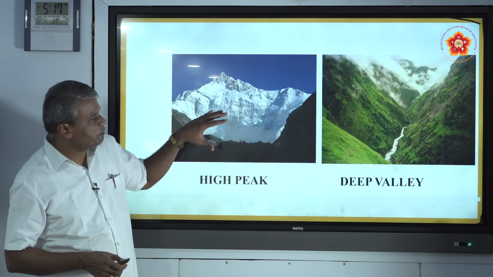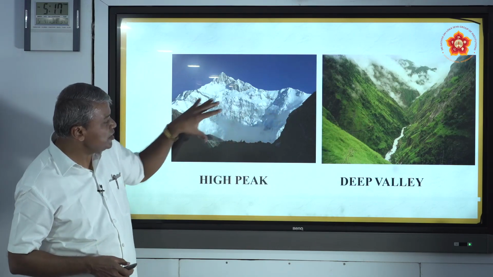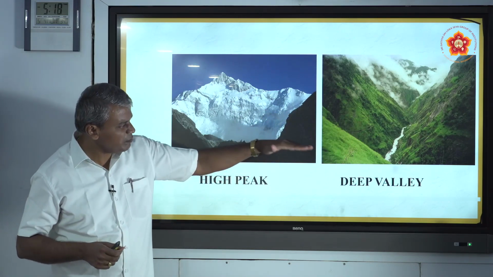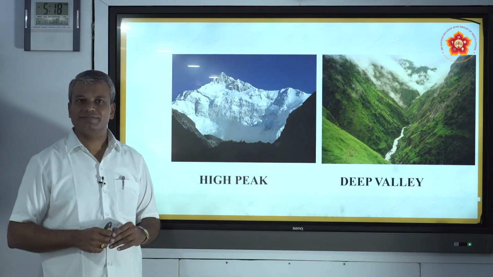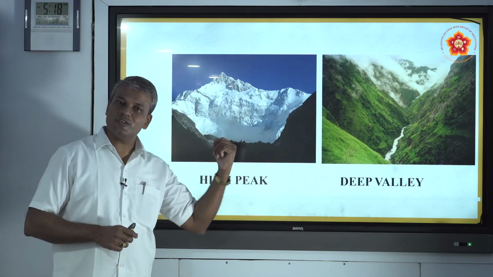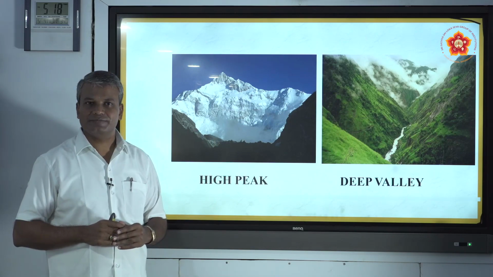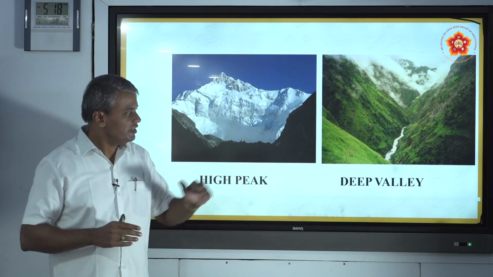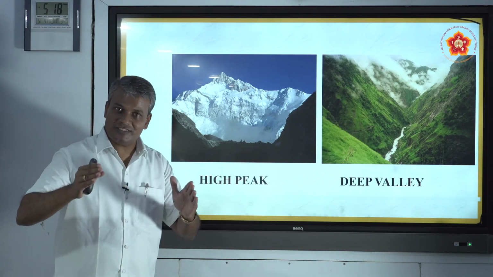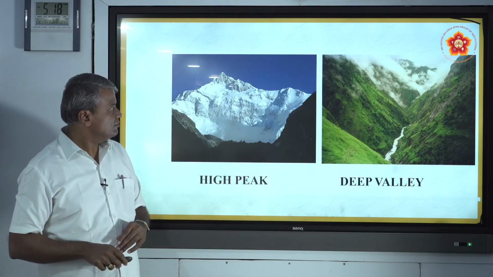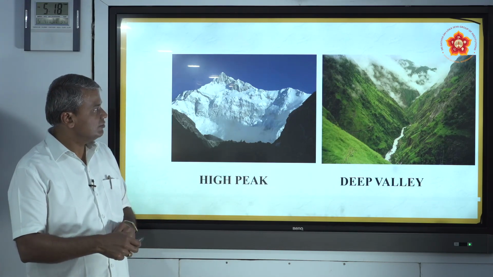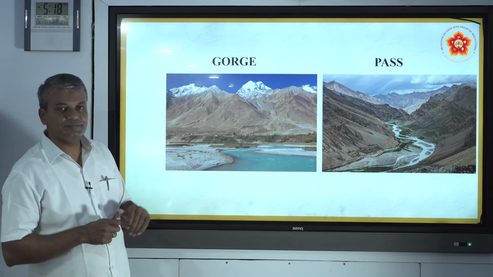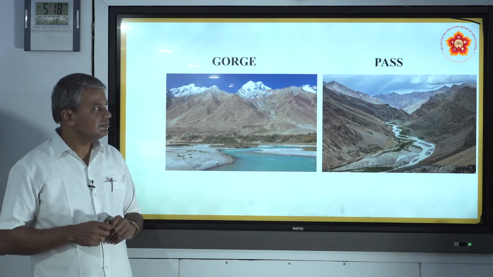Here are some beautiful pictures of these high peaks and deep valleys. Like this, several deep valleys can be seen in the Himalayan mountains, and high peaks also. The Himalayan mountains consist of several high peaks, deep valleys, gorges and passes. Gorges and passes also can be seen here. So, pass.